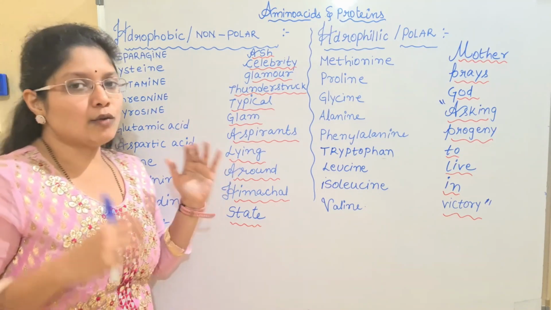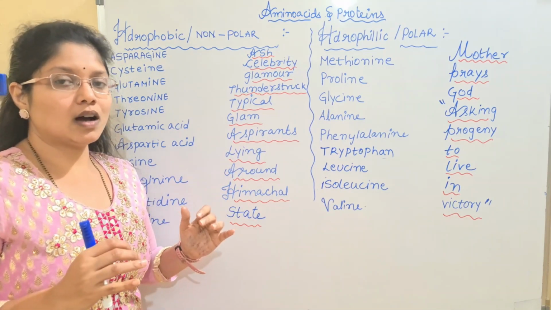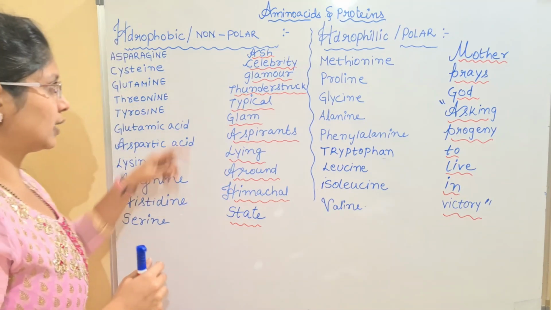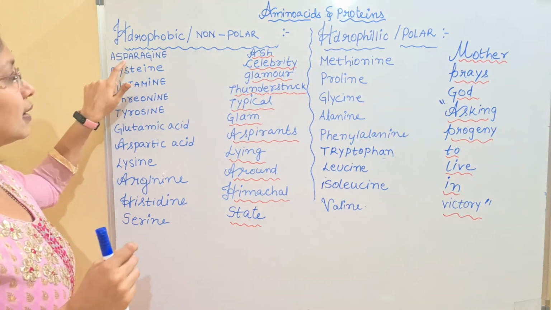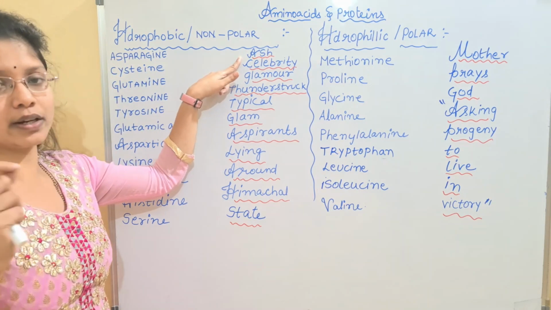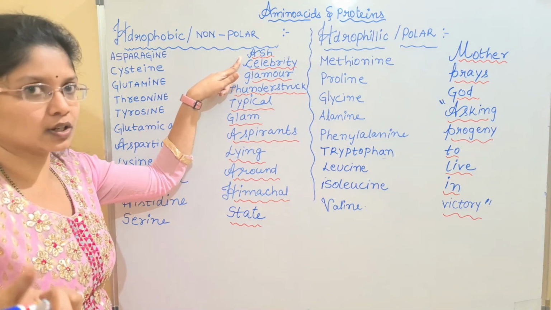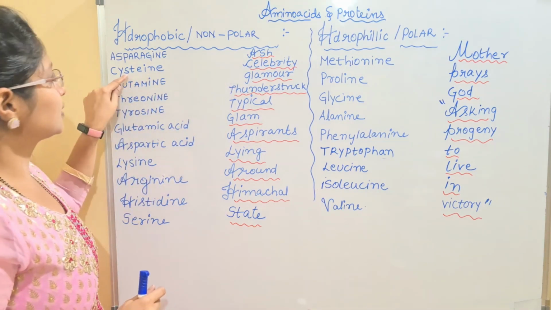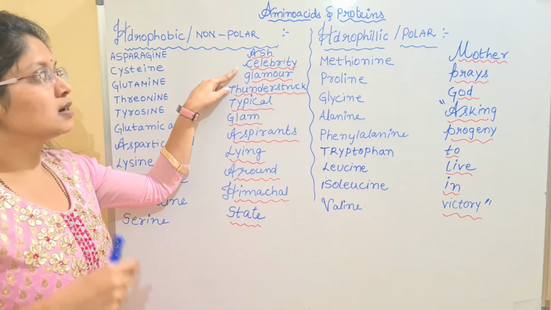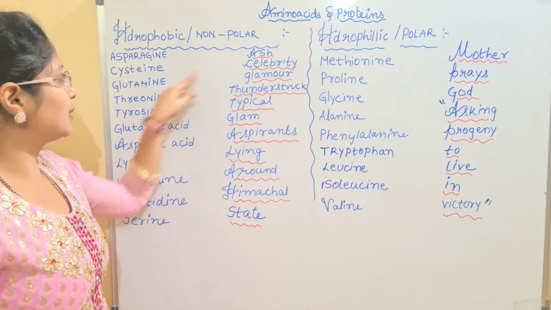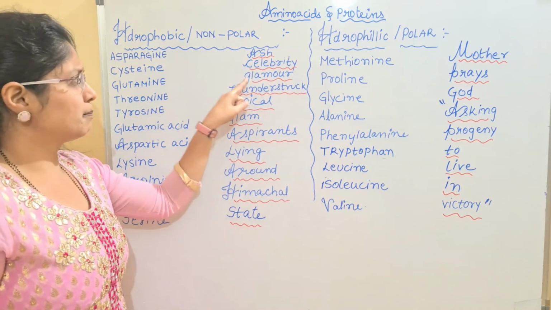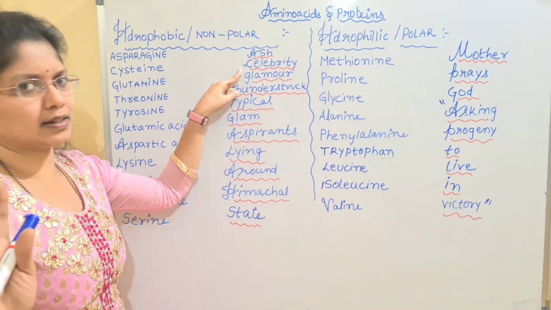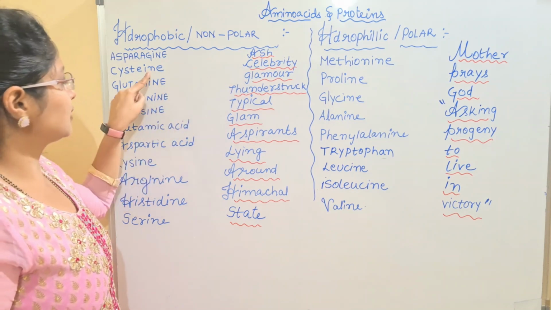And let us see how you compare this with the amino acids. Asparagine, AS, will match with Aishwarya Rai. In short, I am calling it ash. Then for cysteine I am giving celebrity, celebrity and cysteine. We don't have any other amino acid starting with C, so simply C always means cysteine. So celebrity means cysteine.